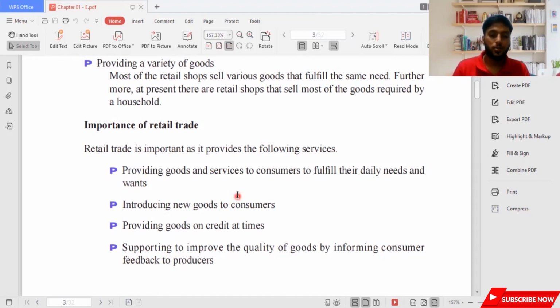Next, supporting to improve the quality of goods by informing producers of consumer feedback. This is also very important. Retail traders go back to the producers and say, consumers said this taste is not good, you can make it much better. This word of mouth is very important to producers. If the product is not satisfactory, they will try to improve it. So that's the importance of retail traders.